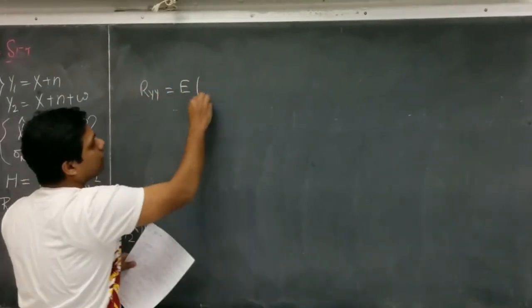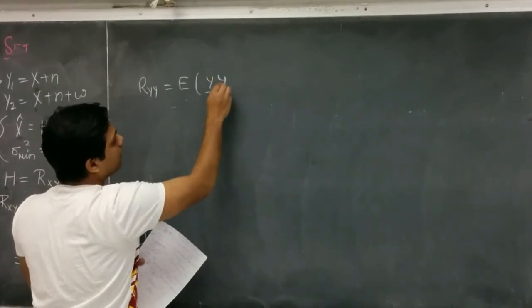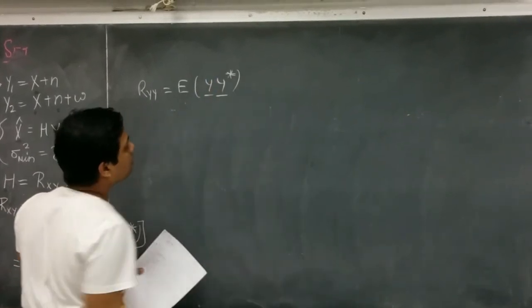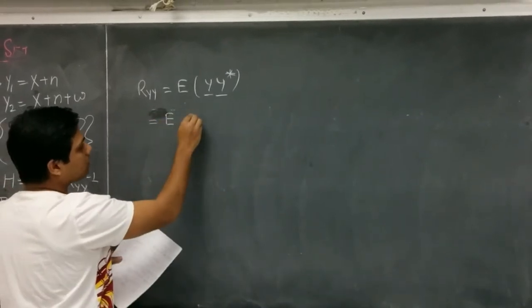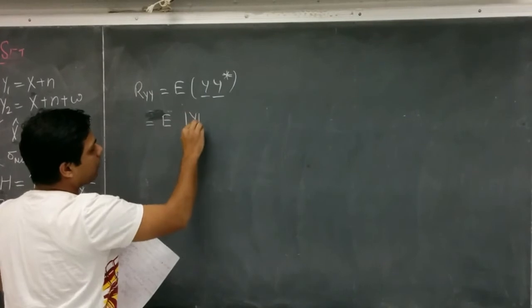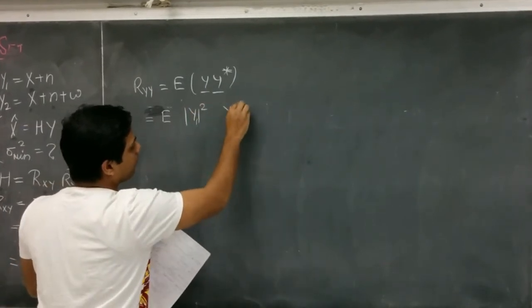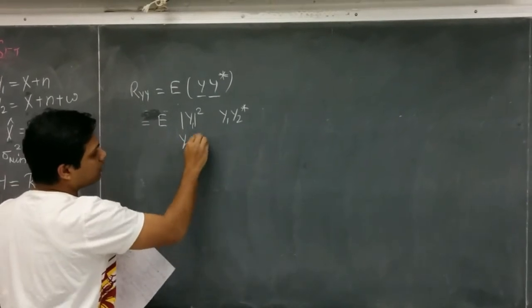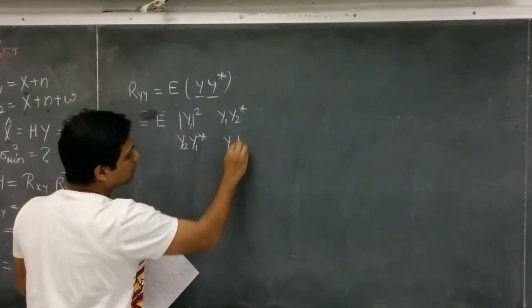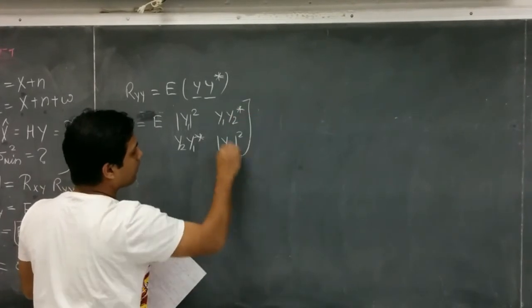which is the expected value of y matrix into y matrix conjugate. As we calculated earlier, this will become expected value of y1 square, y1 y2 star, y2 y1 star, and y2 star square.